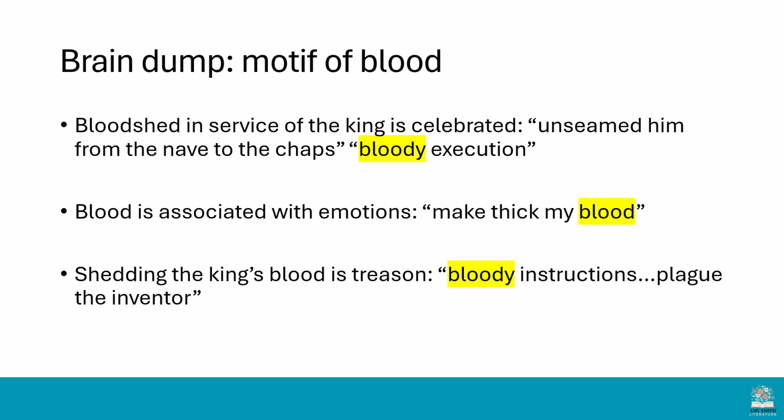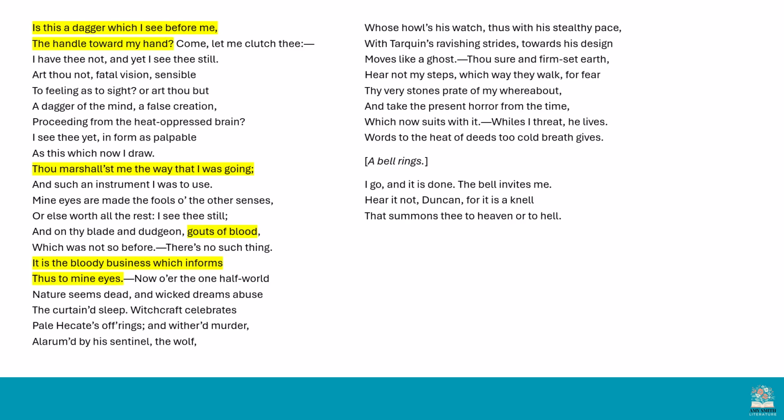So we learn in Act 1, Scene 7 that Macbeth thinks about the bloody instructions that plague the inventor. So he knows that shedding the king's blood is going to lead to a great feeling of guilt and torment because he's going to regret breaking the divine right of kings.